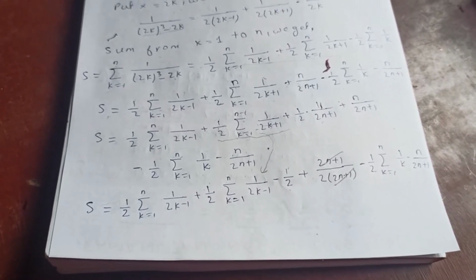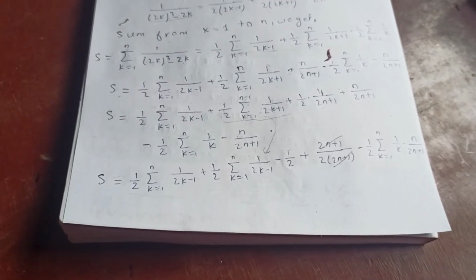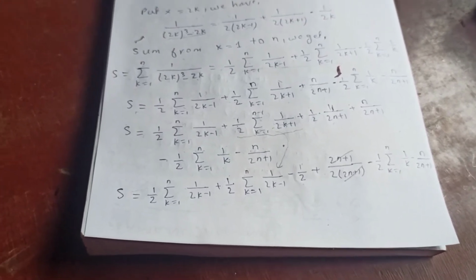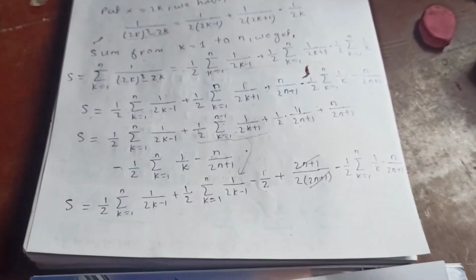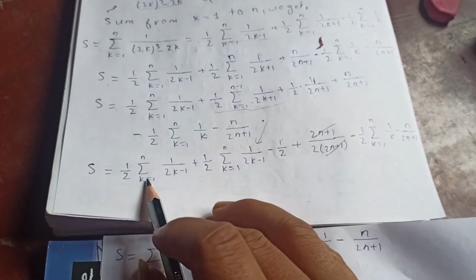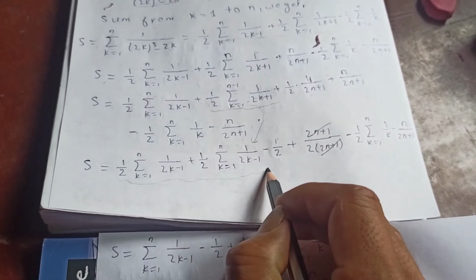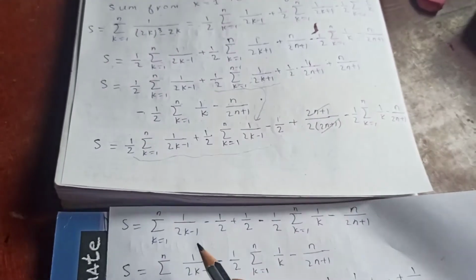Now, this is not the end yet. Continuing here: if you look at these two sums, they are similar. This sum and this sum are the same, so half plus half is just 1.